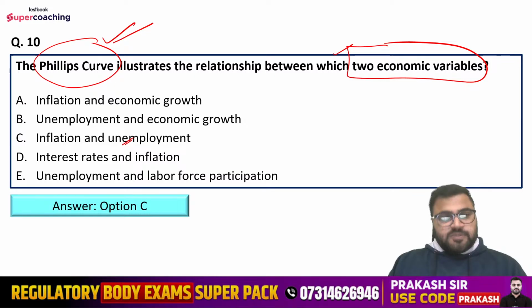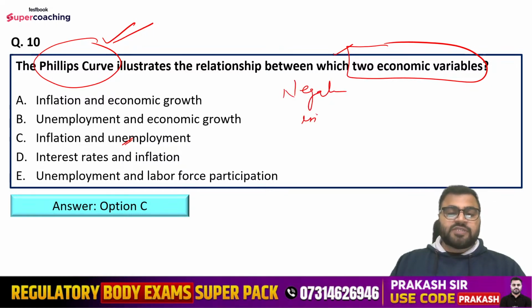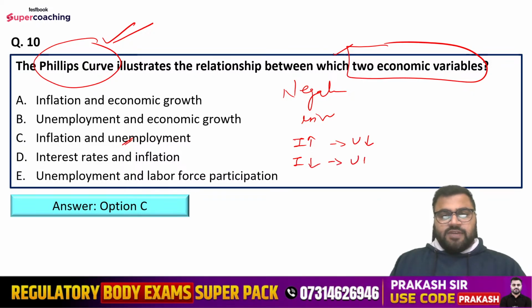So the Phillips curve illustrates the relationship between inflation and unemployment, and that too a negative relation, or you can say inverse relationship, which means if inflation is high in the economy, that will lead to lower unemployment. If inflation is less in the economy, that will lead to higher unemployment.